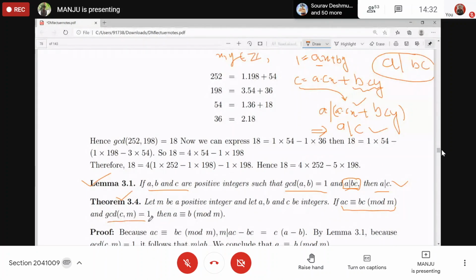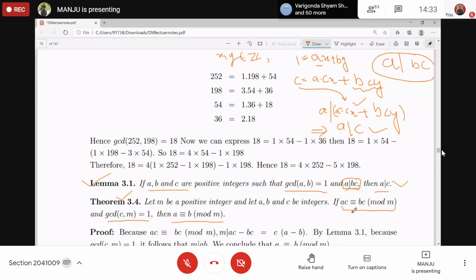That is, if C is coprime to M, then you can write A is congruent to B mod M. Understood? So first you check whether the dividing factor is coprime with M or not. Only then you say A is congruent to B, only then division by C on both sides is possible.